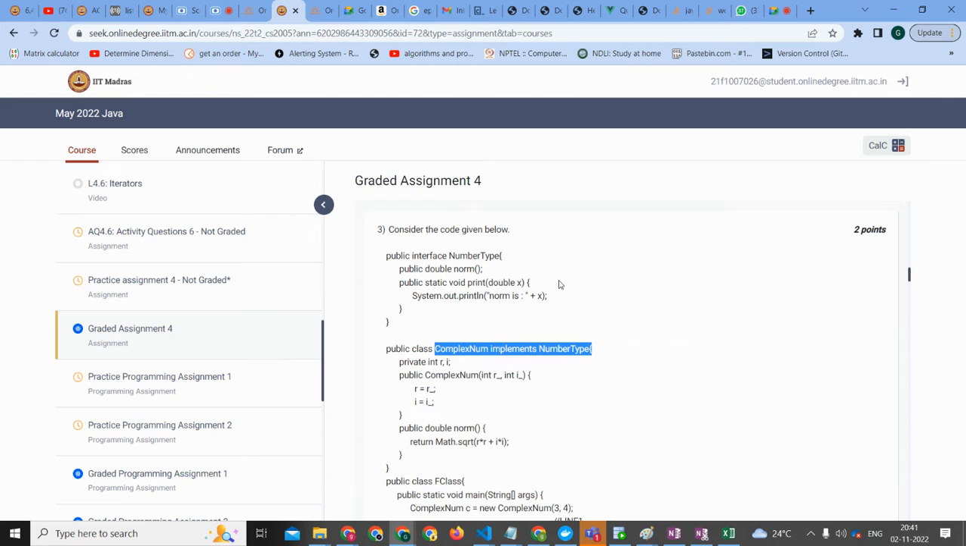So number type is an interface, and we should check whether complex num has norm and print. So first, we will go to the constructor of complex num.